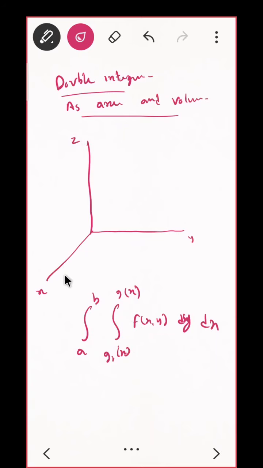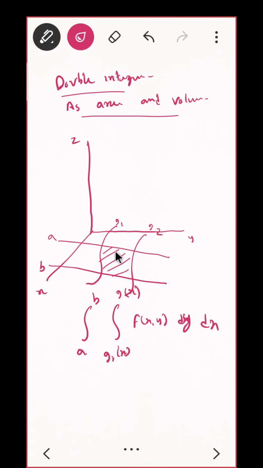Correct? And on the x-axis we know the limit is bounded by a and b, so this is a, this is b. On the y-axis I have two functions, so it will be something like the first function and the second function. So this will be your area. Say this is g1, this is g2, like this. Now somewhere here is your function, say this is our sky.